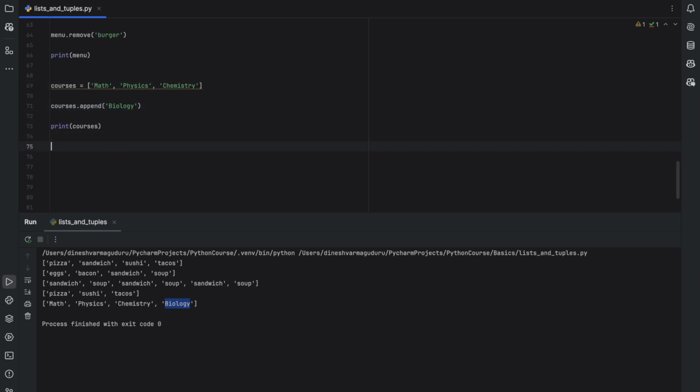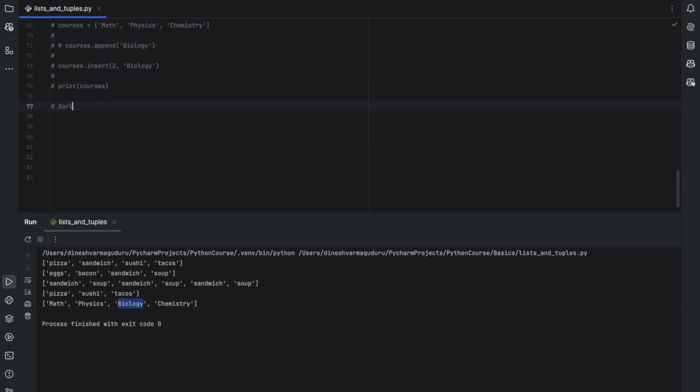But what if you want to insert this biology somewhere in between? For that you can use something called the courses dot insert method. The insert method will basically accept two parameters. The first parameter is going to be the position or the index where you want to insert, and the second parameter is going to be the value you are trying to insert. So biology will be inserted at index 2, which is after physics. If you run this, you can see that it has printed math, physics, biology and chemistry. So biology is now at index 2.